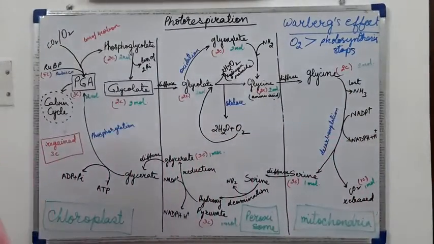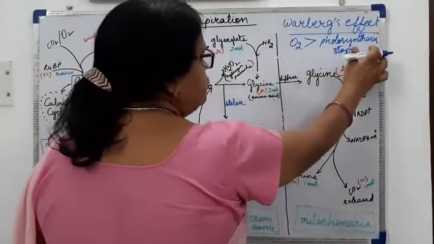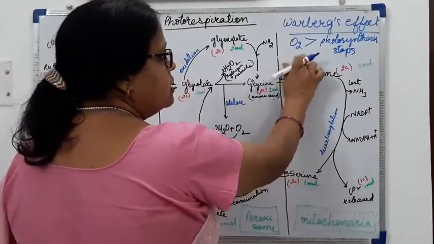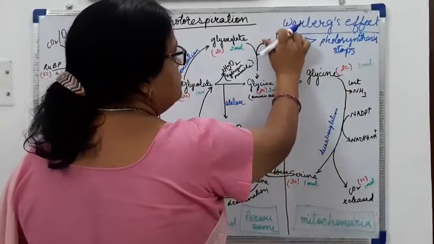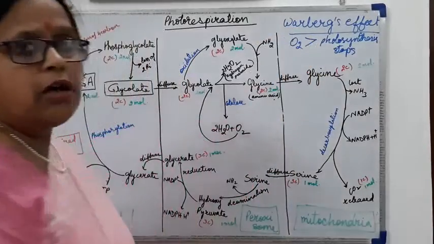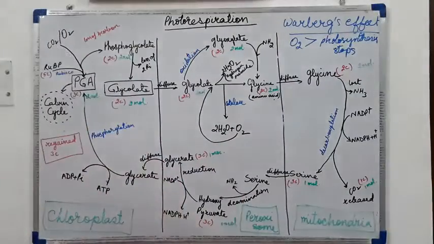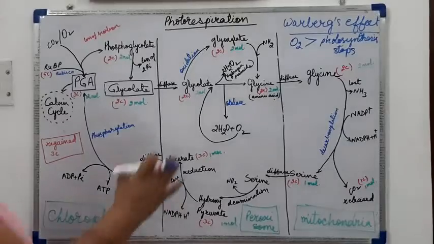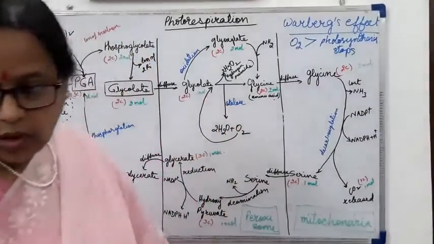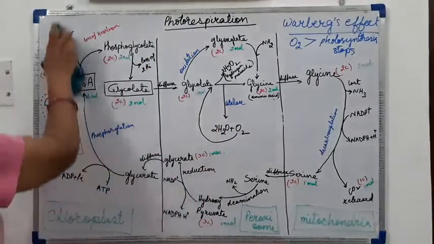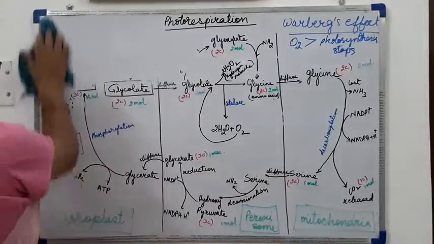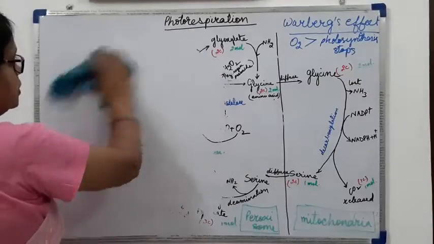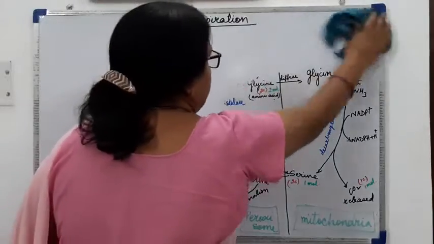So this effect of stopping of photosynthesis due to increased oxygen concentration is called Warburg's effect. And the plants which are showing this effect, or the photorespiration, these plants are very important to know. Which are these plants? So I am writing these plants.